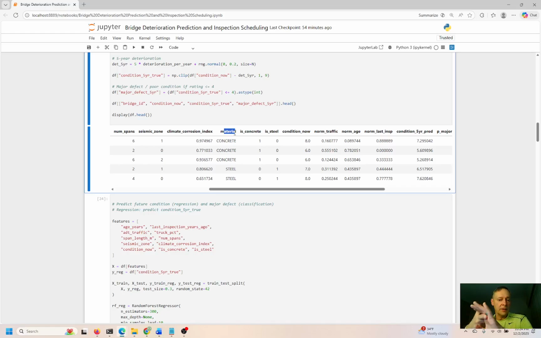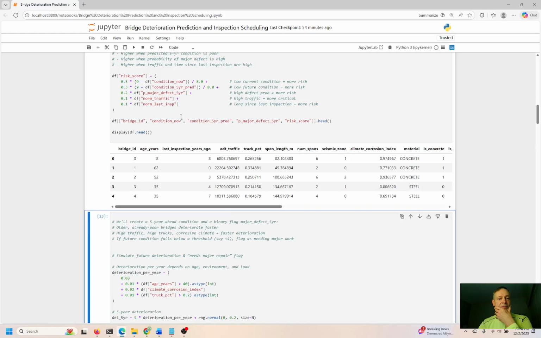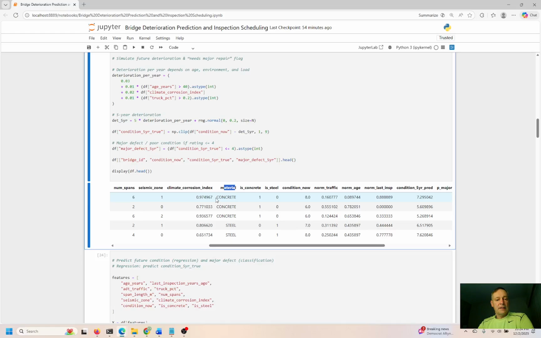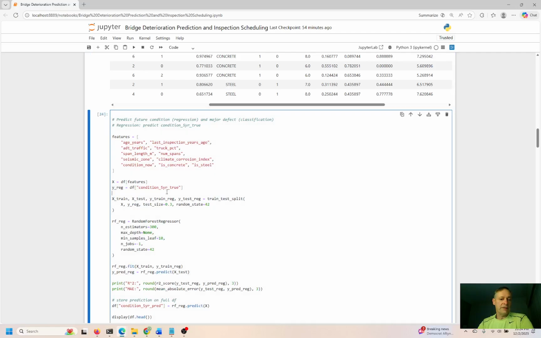So concrete can be 1, steel can be 2, and what was the other one? The MEX or something, composite can be 3, right? But we can't feed concrete, steel, and composite into a machine learning algorithm. It has no idea what this is whatsoever, right? So once we convert that to numerics, we can go ahead and make our predictions.